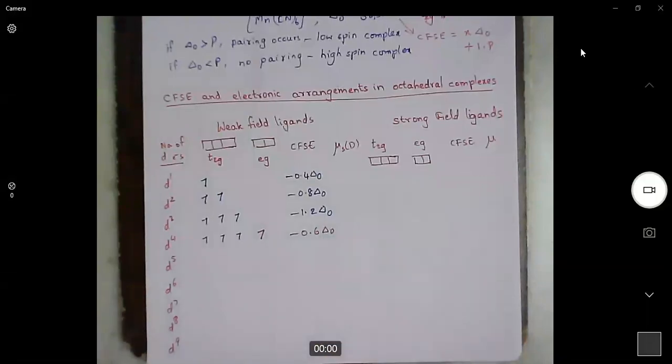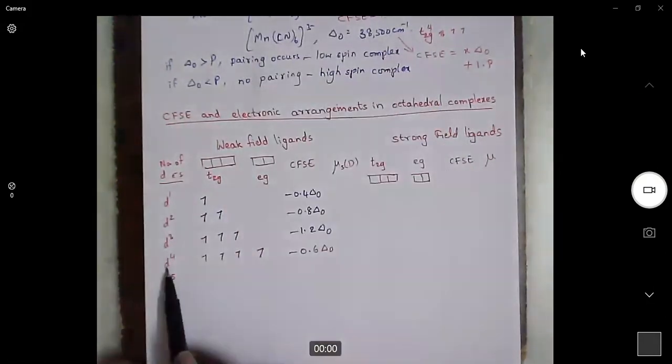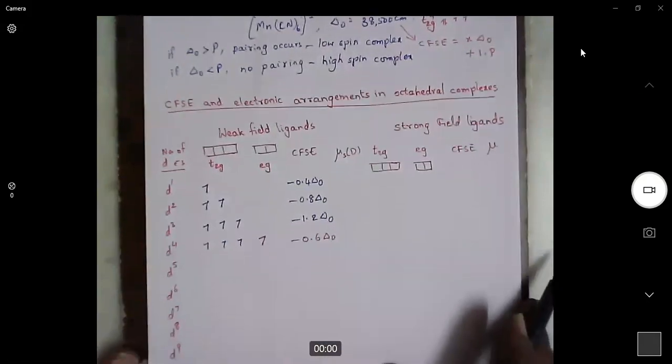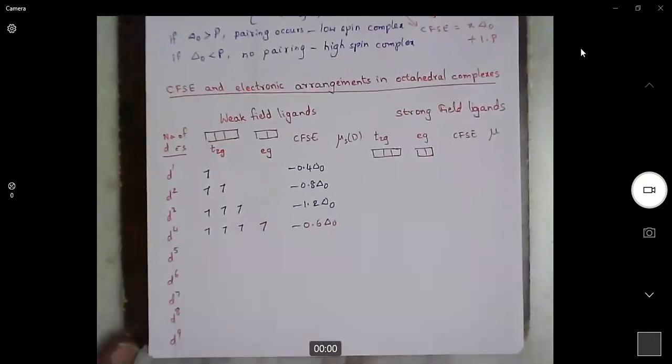I'm just giving this for simplicity. You know what d1, d2 is? When we are given a complex, for example, in this case, we need to find out the electronic configuration of manganese, whether it is d1, d2, or d3. Then we can apply this table. So that's what I'm giving as a shortcut for this.